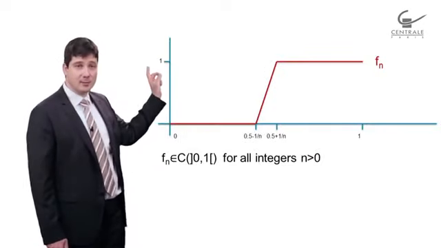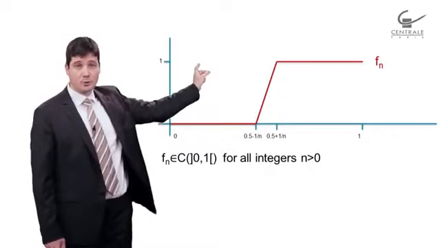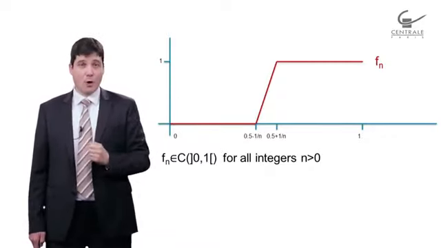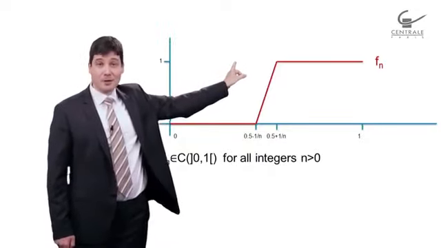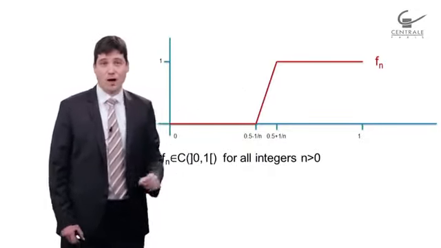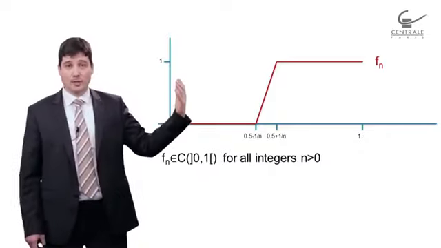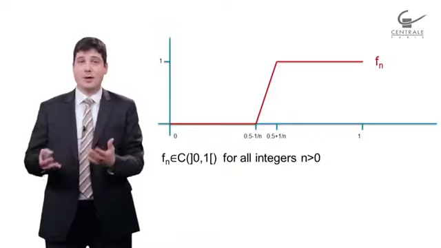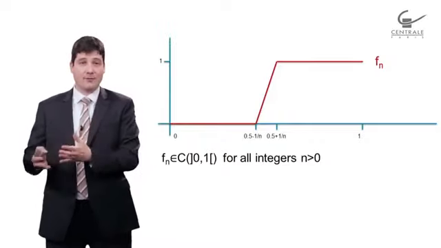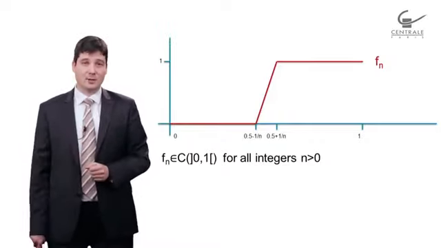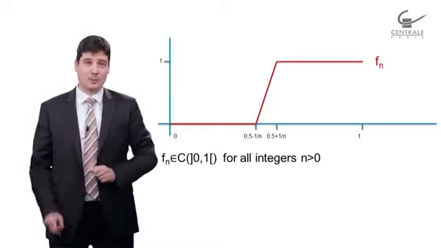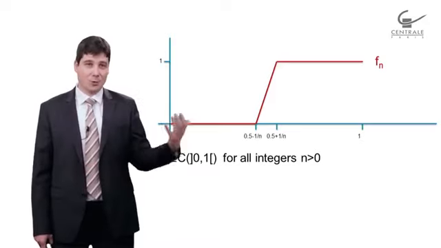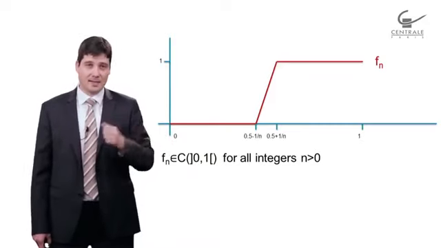fn is 0 from 0 to 1/2 minus 1 over n, and then from 1/2 plus 1 over n all the way to 1, it's going to be 1. And in between, what we have is just a straight line. So you can actually find the equation, the formulation of f of x, which will define such a function. Obviously, there will be three pieces, and you can find the equation for f index n.